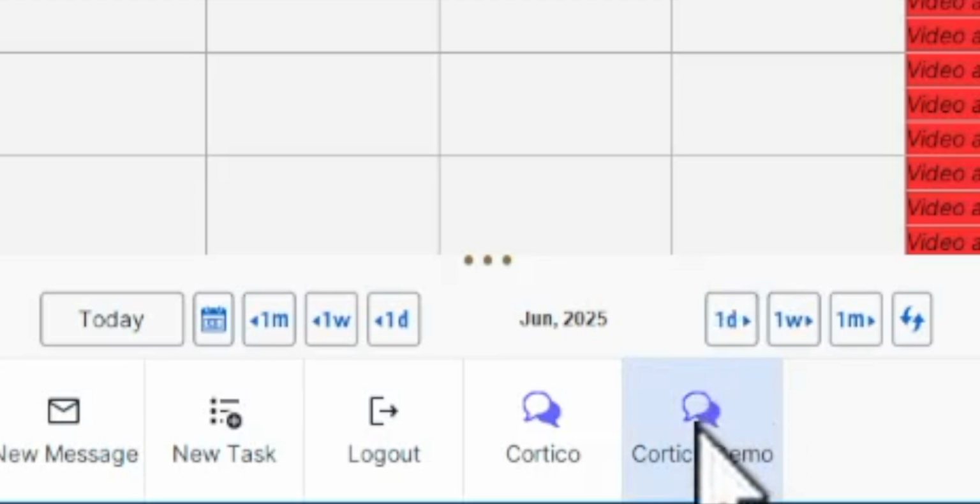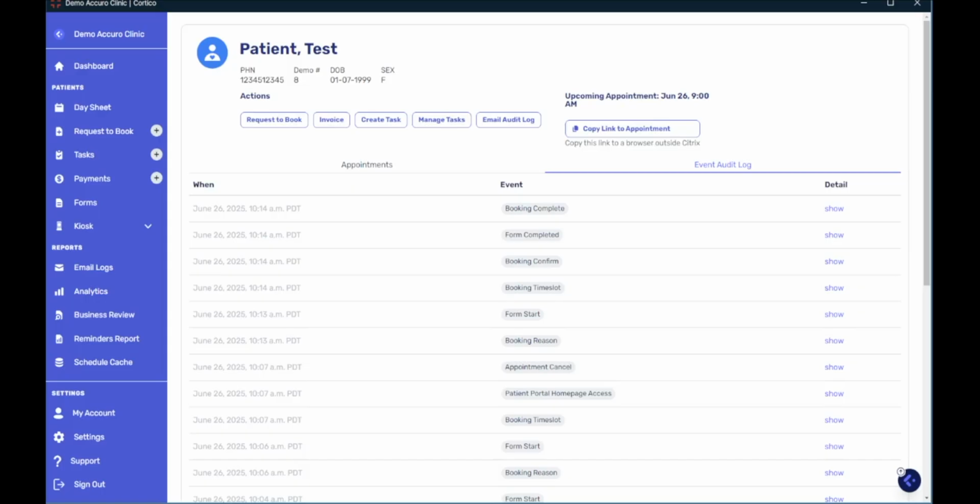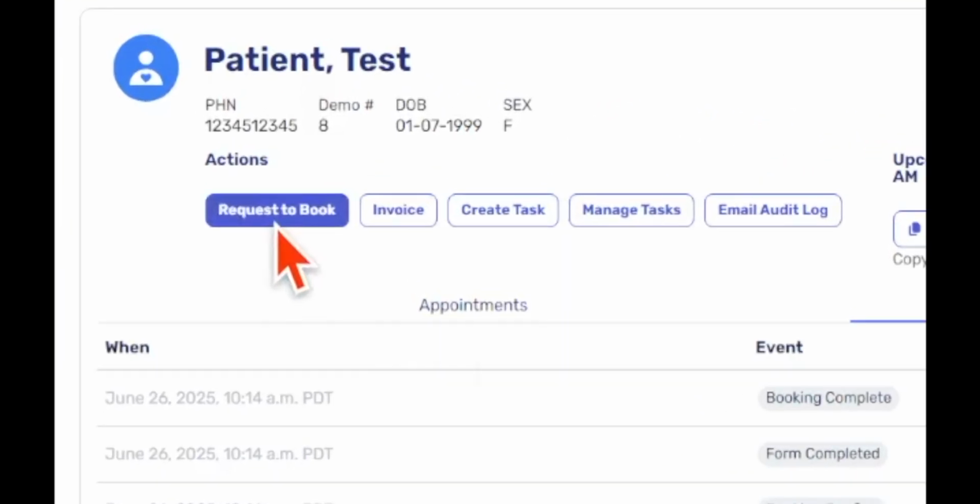So this CDS link enables some additional features for Accuro that you can access through here, such as the request to book. This request to book is useful if you'd like to send this patient a unique booking link to control even more constraints specific to this patient, such as presetting a booking range for the future.